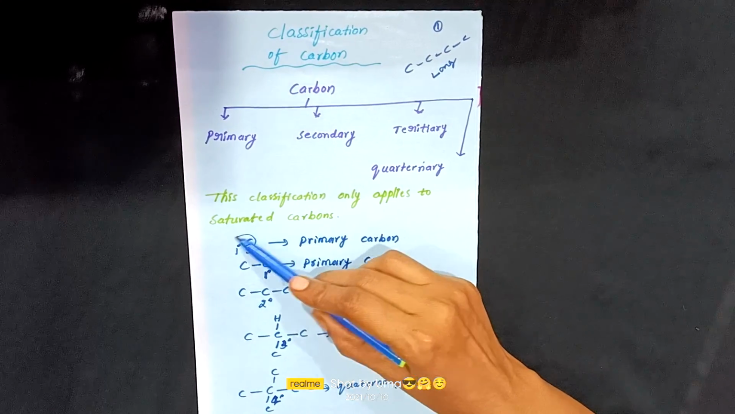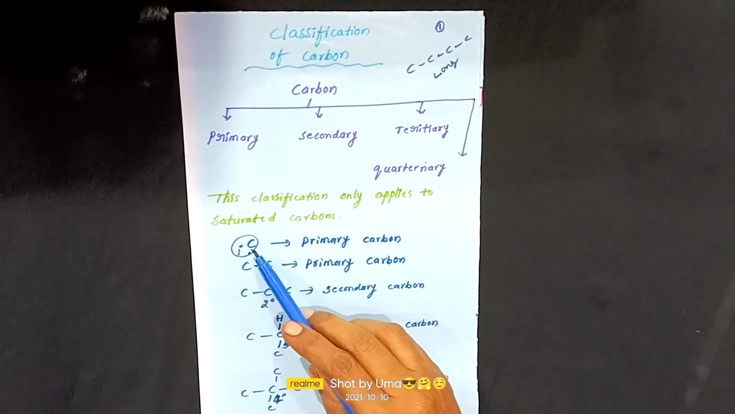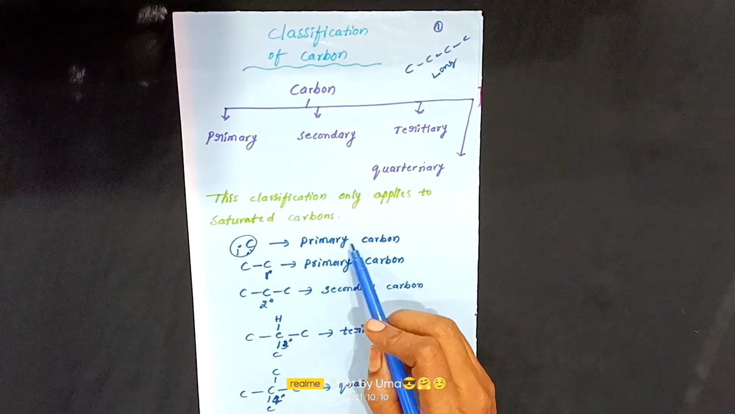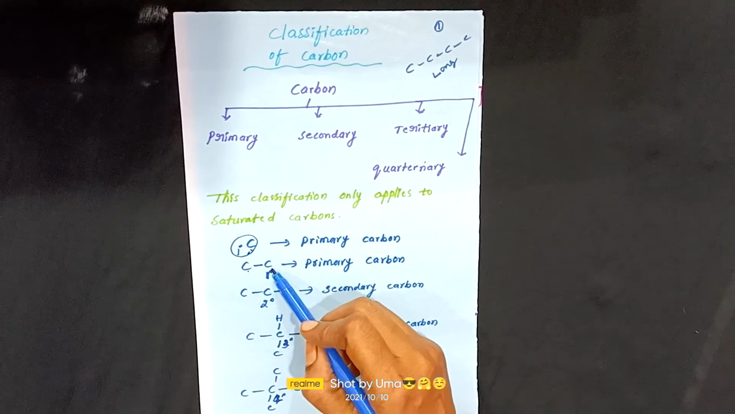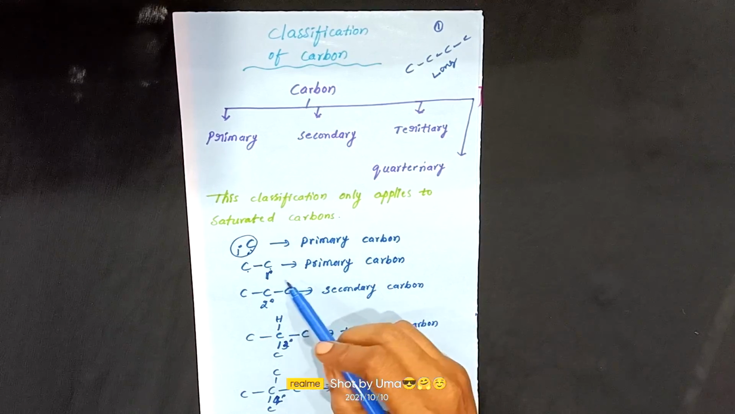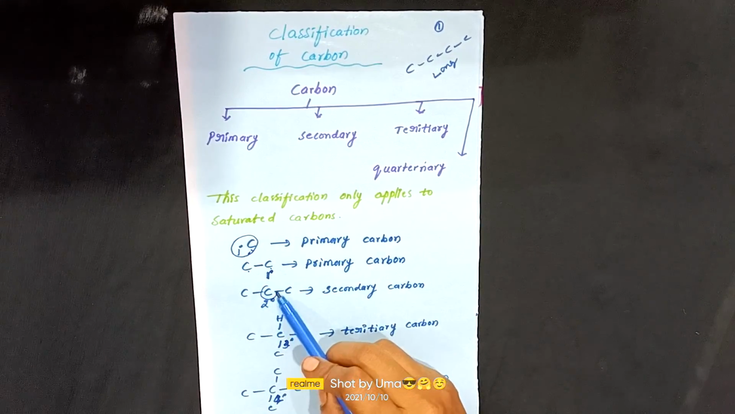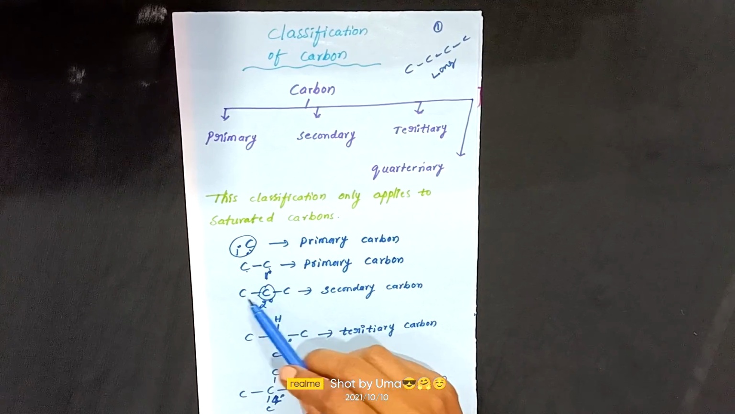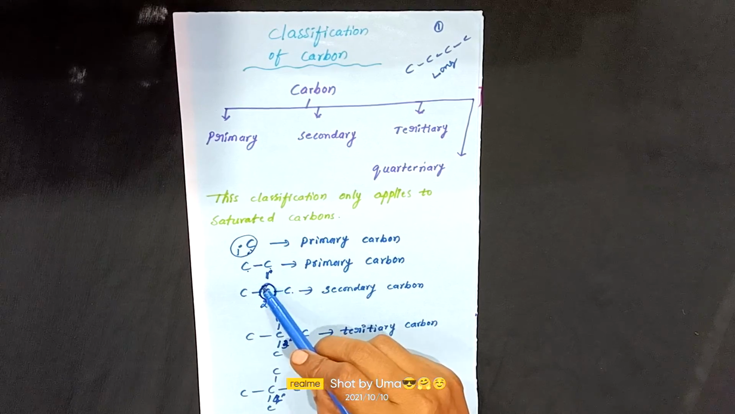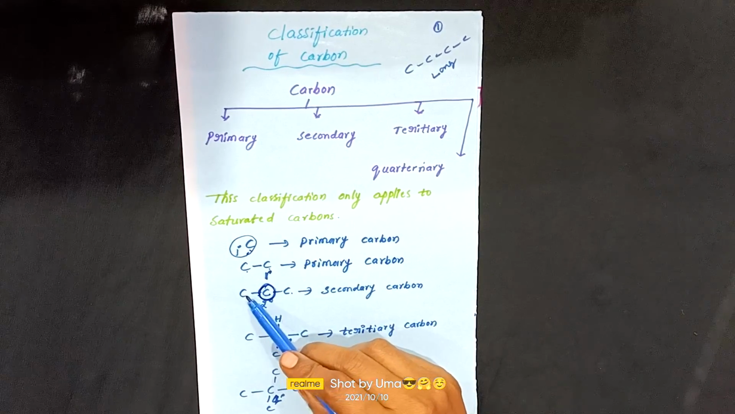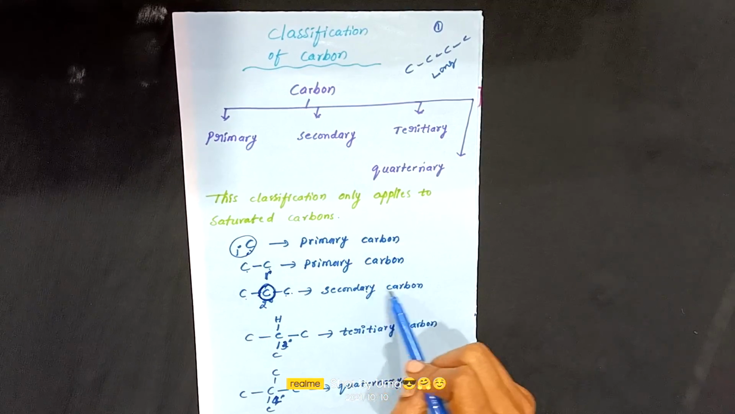If only one carbon atom is attached in the given organic compound, that type of carbon is called primary carbon. If one carbon attaches to another carbon, they are also said to be primary carbons. If one carbon atom attaches to two carbon atoms, that means this central carbon atom is attached to two carbon atoms, so it is said to be secondary carbon.